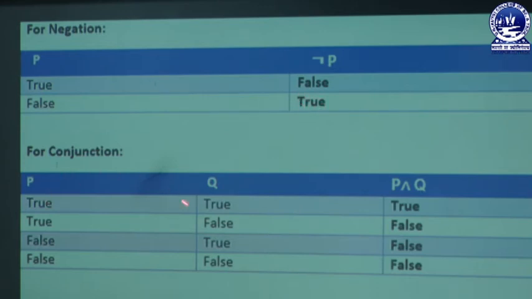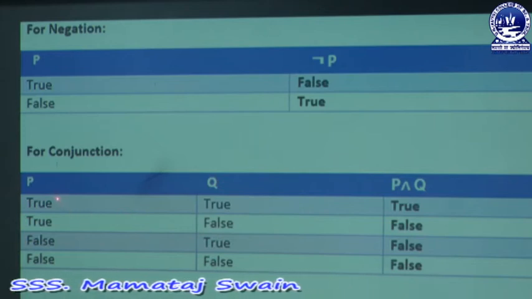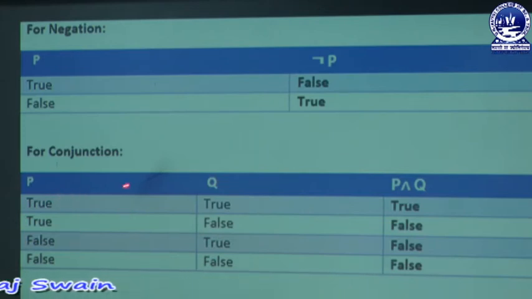Now look at this table. This table shows the conjunction. Here P and Q are two literals, and we are taking all possible values of P and Q and producing the conjunction output.